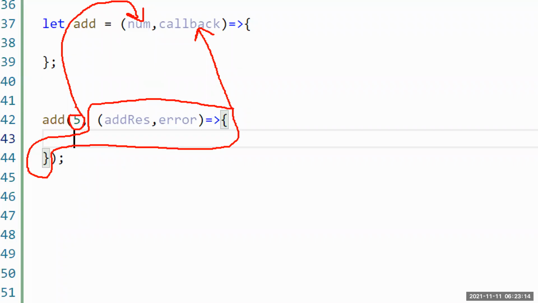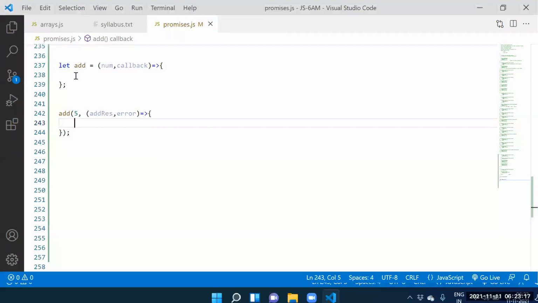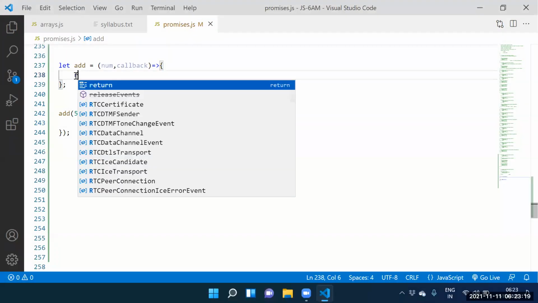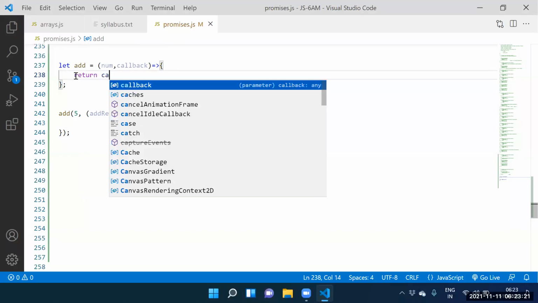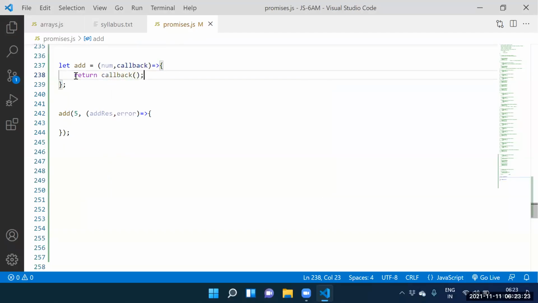You need to execute that function. How can you execute that function? Return callback of. Automatically we can execute that function. But to execute this function, how many parameters we need to supply?